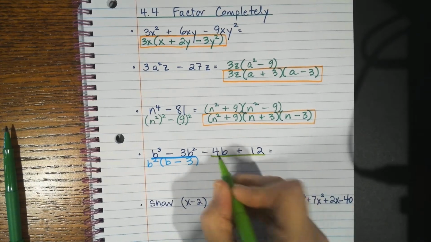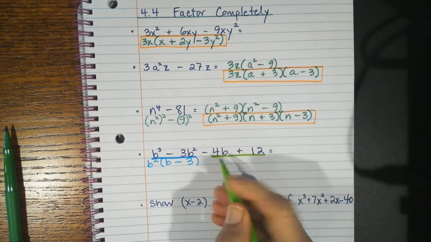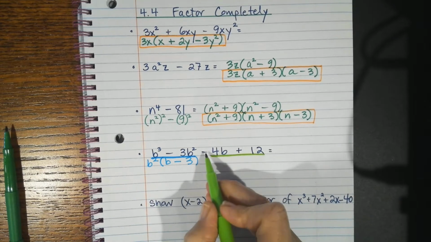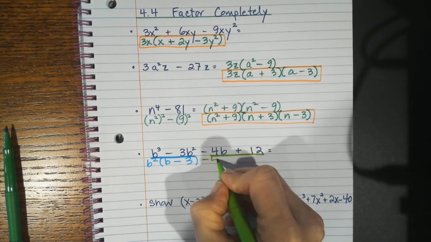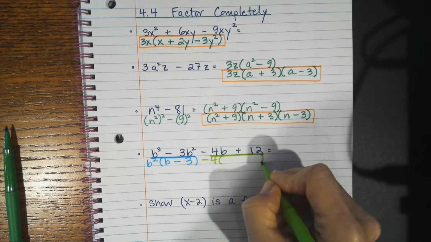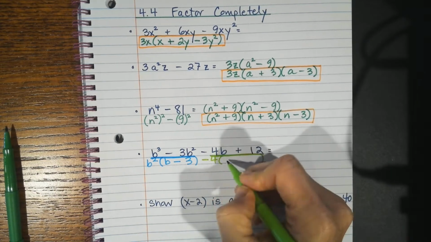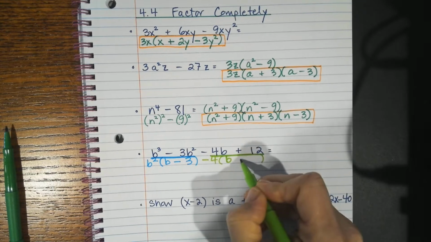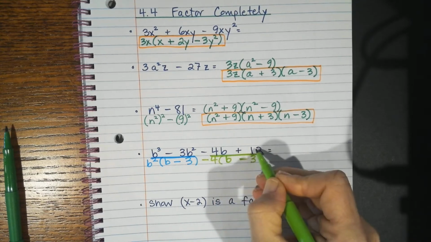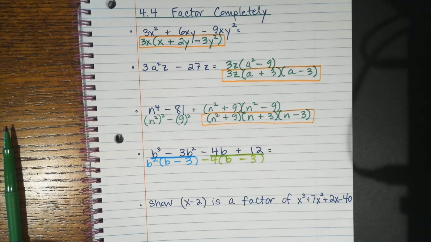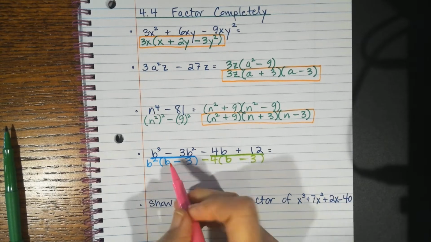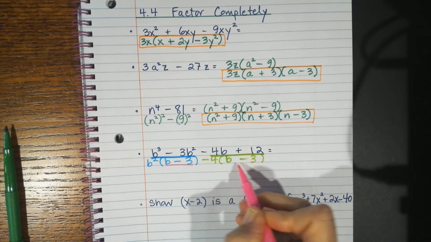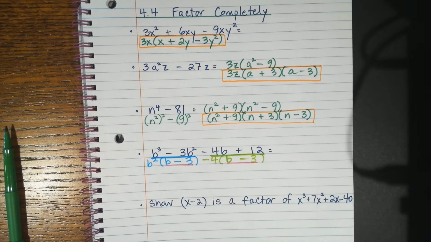The only thing I see that they have in common is a 4. And since this is a minus, I'm going to take out a minus 4. So minus 4 times b is going to give me minus 4b. And then minus 4 times minus 3 will give me a positive 12. So this is good. I see that these are both b minus 3 common factors.